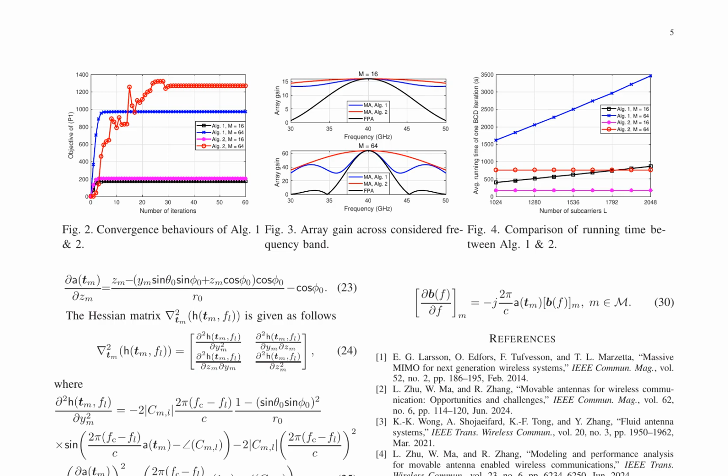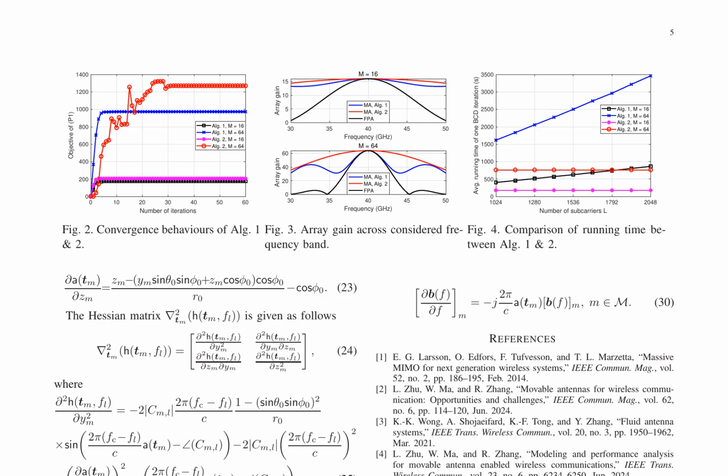The convergence behaviors of Algorithm 1 and Algorithm 2 are presented in Figure 2, which demonstrates the objective function values versus the number of iterations. The array gain across the considered frequency band is shown in Figure 3, comparing the performance of Algorithm 1 and Algorithm 2 with M equals 16 and M equals 64. Figure 4 illustrates the average running time of one BCD iteration, highlighting the computational efficiency of the proposed algorithms.